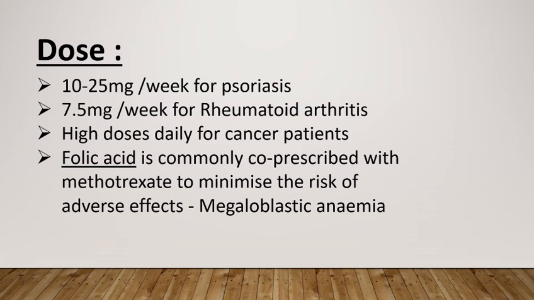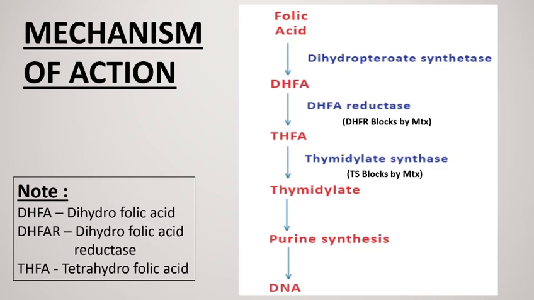Folic acid is converted into DHFA, that is dihydrofolic acid, in the presence of dihydropteroate synthetase. DHFA is converted into THFA, that is tetrahydrofolic acid, in the presence of dihydrofolic acid reductase. Tetrahydrofolic acid is converted into thymidylate in the presence of thymidylate synthase. Thymidylate is converted into purine synthesis and purine synthesis converted into DNA.